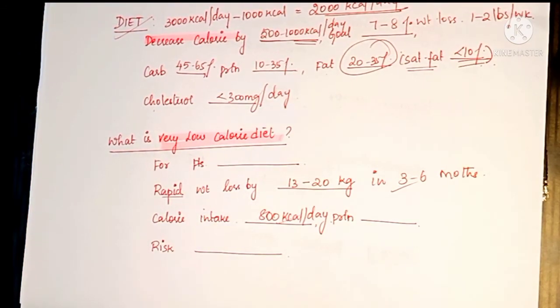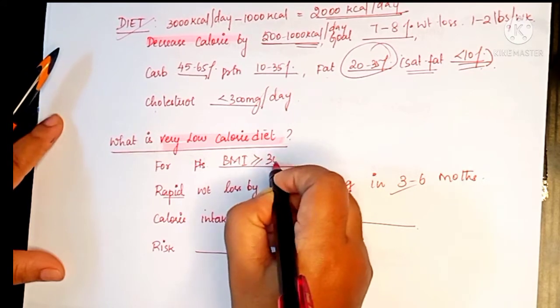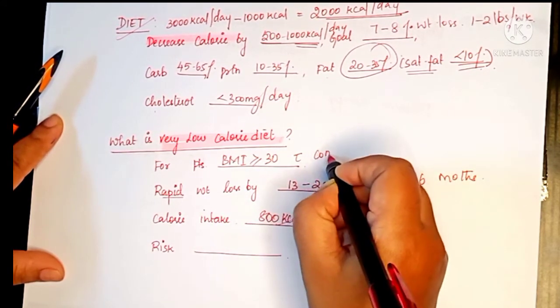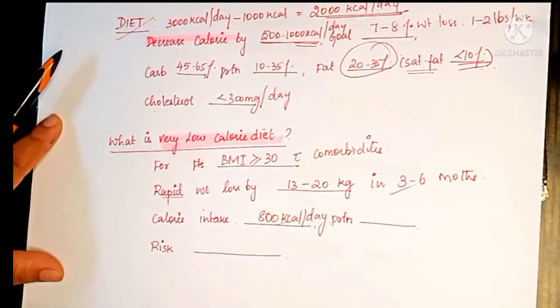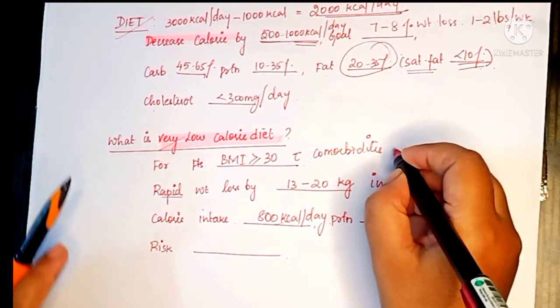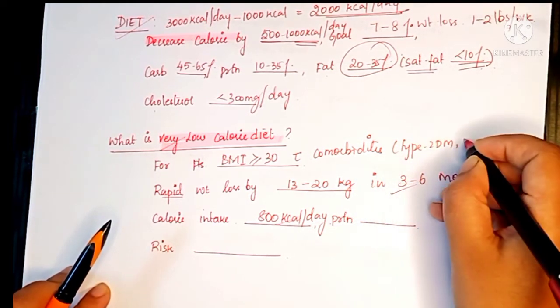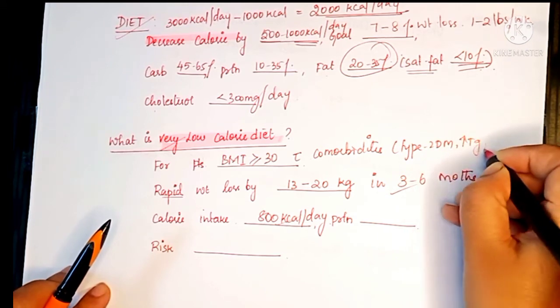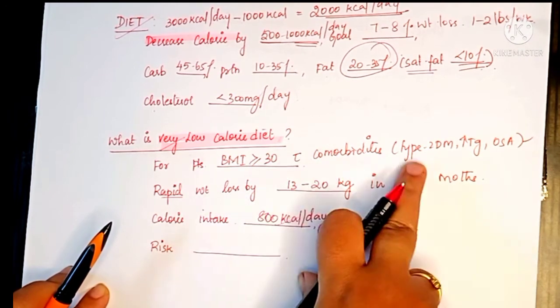But for whom is it? For whom we have to follow very low calorie diet is patients with BMI more than or equal to 30 with comorbidities. By following this very low calorie diet, they can decrease their comorbidities. For example, type 2 diabetes mellitus, hypertriglyceridemia, obstructive sleep apnea. In those conditions, if they decrease their weight, they will get improved.